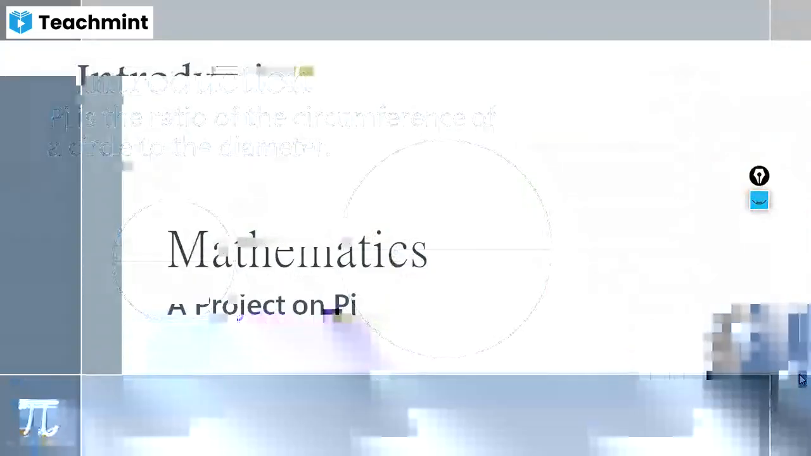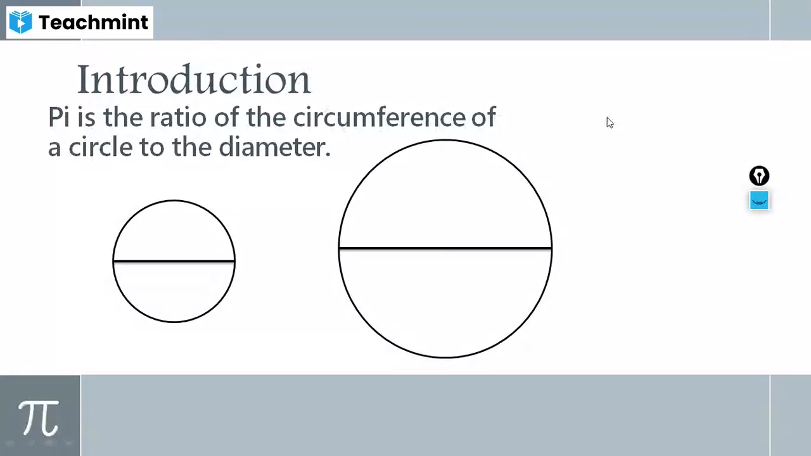Okay, everyone can see that screen, right? Yes, sir. Okay, now here we start.